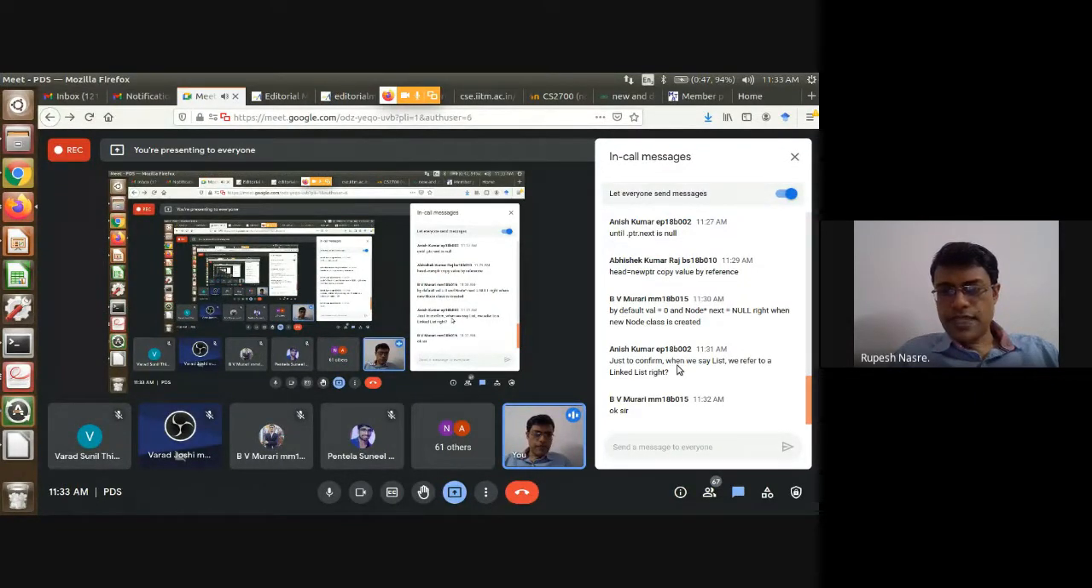Just to confirm, when we say list, we refer to linked list, right? Okay, Anish is asking. Yes, in this case, we are talking about a linked list, but you can have an array-based implementation where you might have a different list implementation. Right? So list in general just means abstract data type list. It is not concerned about how it is implemented. But the implementation might use a linked list, which is using the pointers, or an array-based representation, or something else.